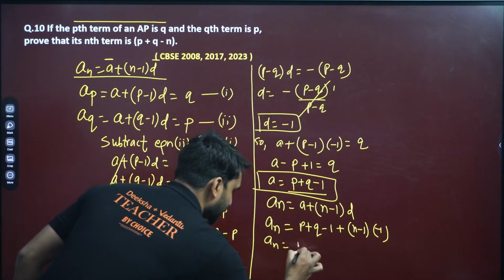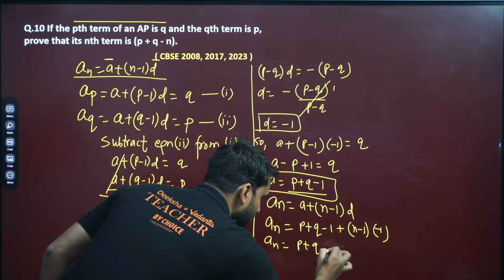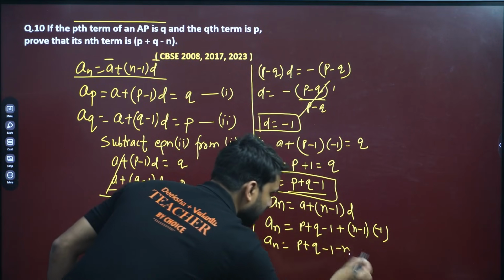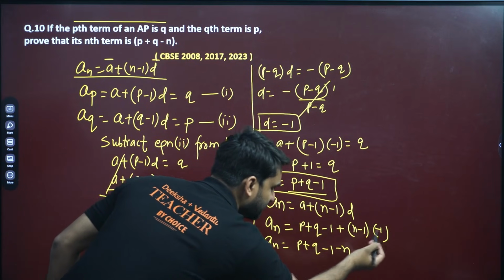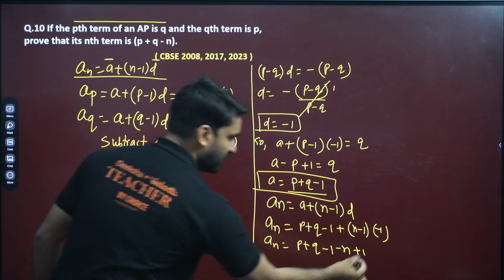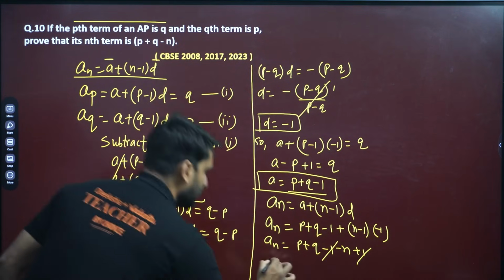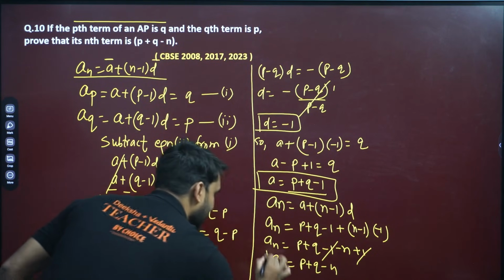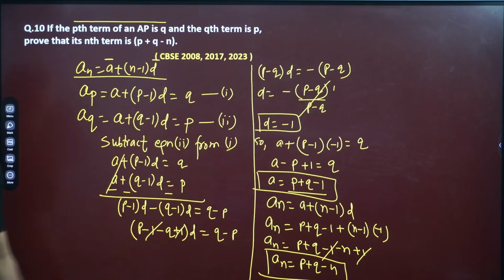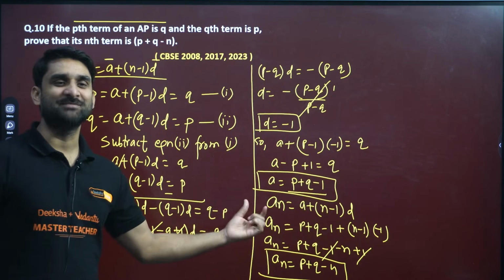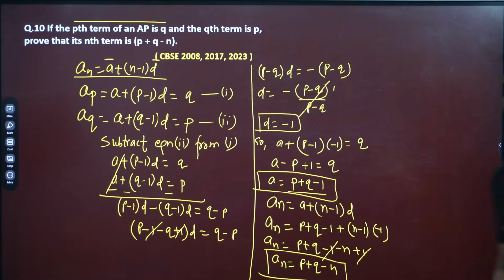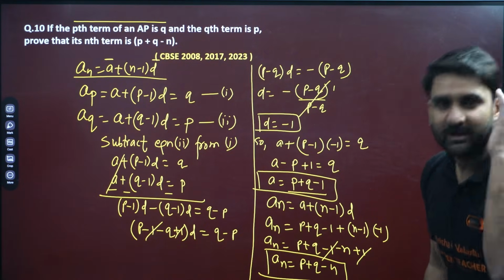Now open this. So the nth term will be equal to p plus q minus n into n plus minus n, and this minus plus 1, right? So minus 1 plus 1 cancelled here. So the nth term is equal to p plus q minus n. Hence proved. Yes, my dear. Hence proved. The nth term is equal to p plus q minus n.